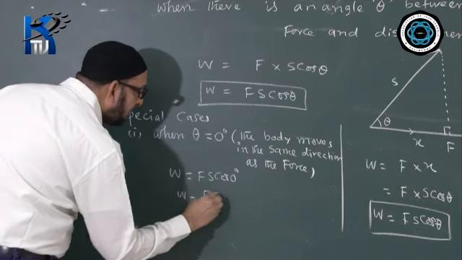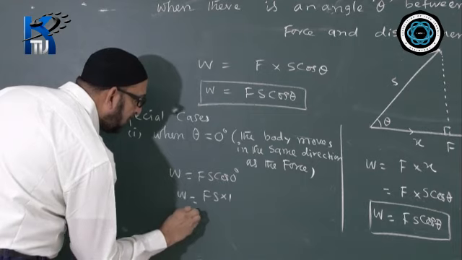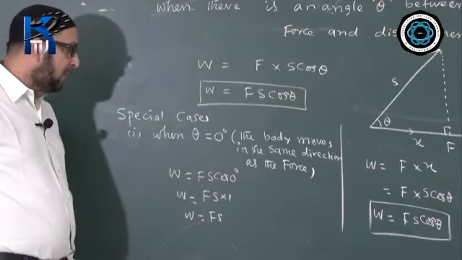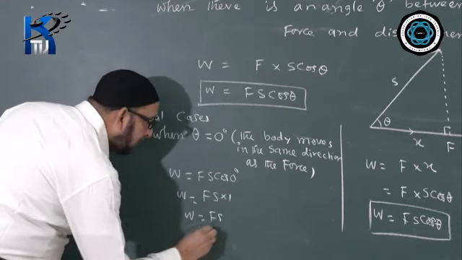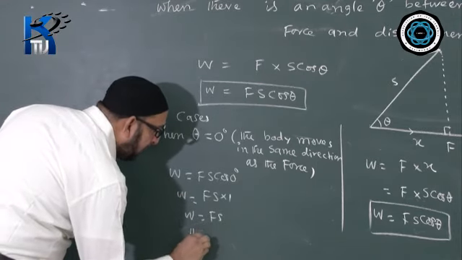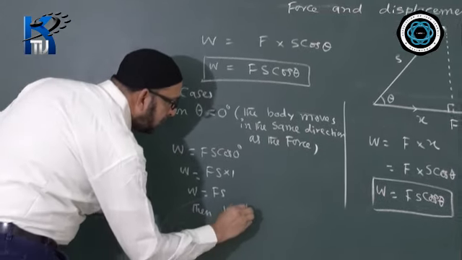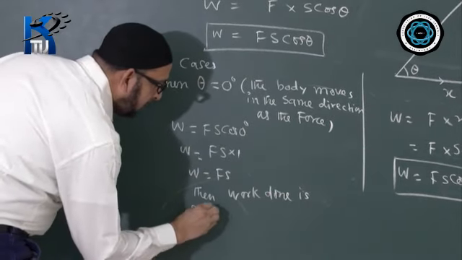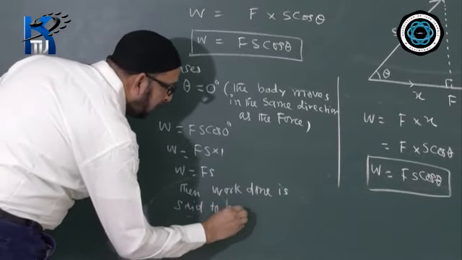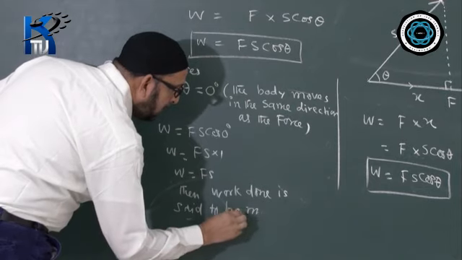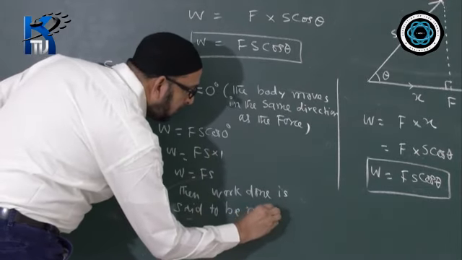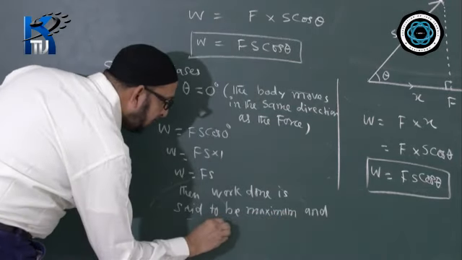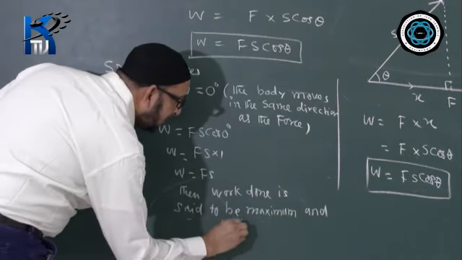The value of cos 0 degree is 1, which is the maximum. So we write that the work done is said to be maximum and positive, because the answer is coming with a positive sign.